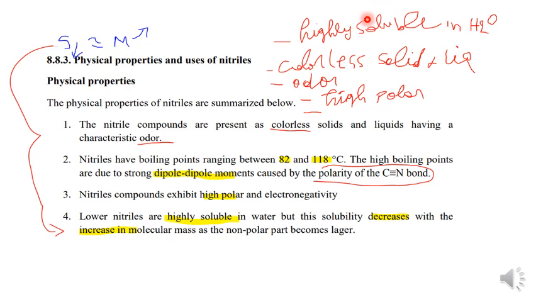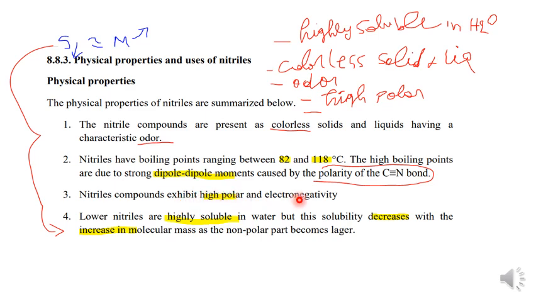Start of nitrile. Nitrile is highly soluble in water, a colorless solid, and highly polar. Here there is a summary. Solubility decreases as molecular mass increases. They are highly soluble in water, but solubility decreases with increasing mass as the non-polar part becomes larger. It is highly polar.